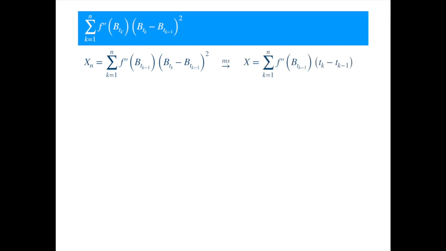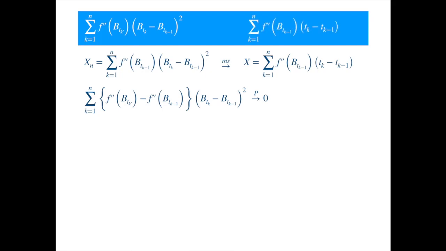In the second step, we then take advantage of the assumed continuity of the second derivative of the function to show that changing the evaluation point to an arbitrary point in the interval does not affect this conclusion, because the difference between the two tends to zero in probability. And thus we conclude that the expression we are after approaches x in probability, which we know can be easily written in integral form in the limit as n becomes large. Now, let's execute the plan.